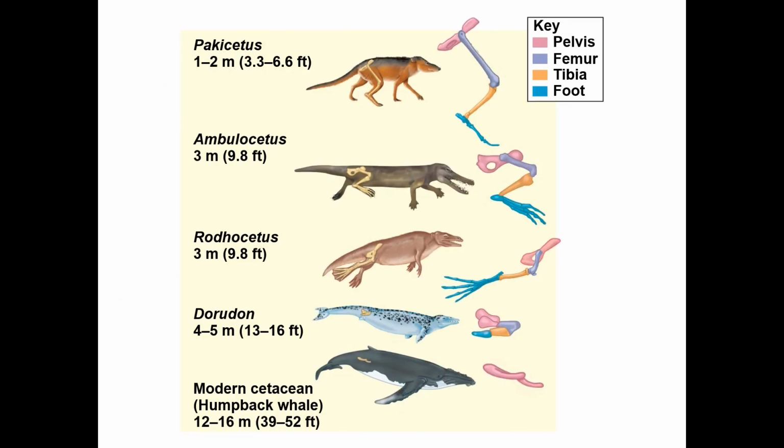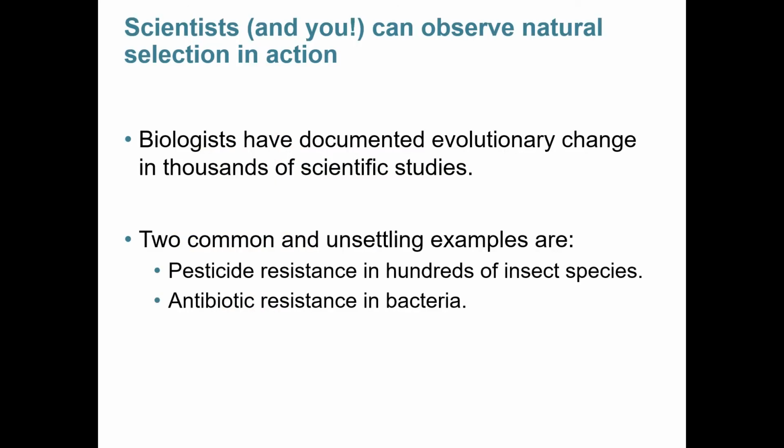This allows us to create a better timeline and include the correct organisms when we think about how whales evolved from land-dwelling animals to living in the sea. Do I expect you to remember all these details about whales? No, of course not. But what I'd like for you to get out of this information is that we can use the fossil record to try and give us information about organisms that we can't otherwise study. And we can use that to compare to organisms that are currently alive and see whether or not what the fossil record suggests relates to what we can see in the world today.